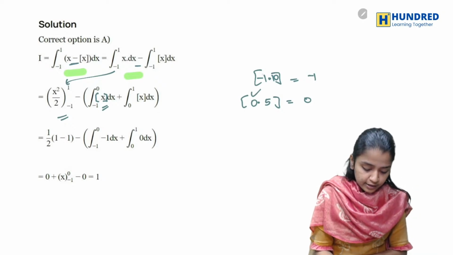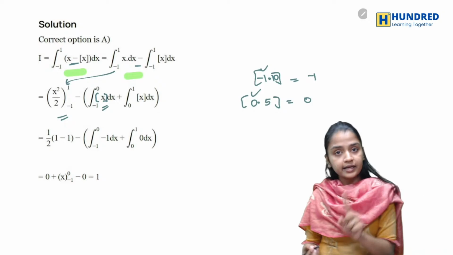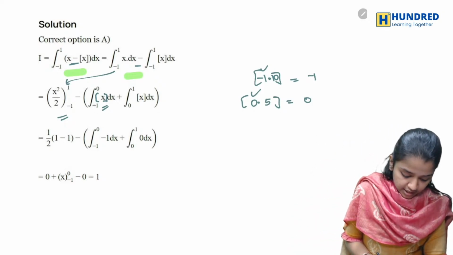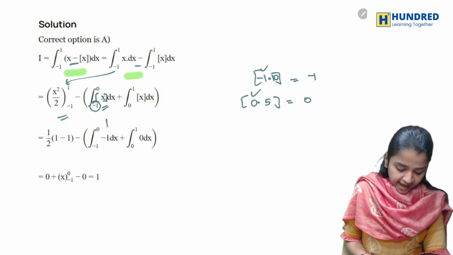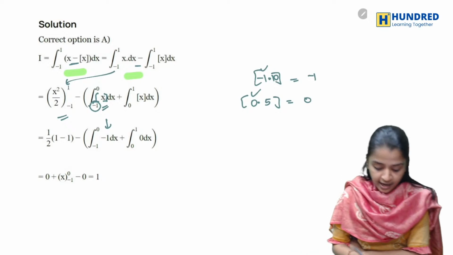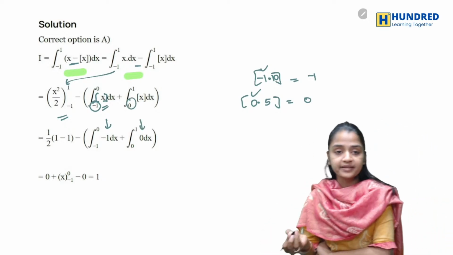So whatever values here and before, as a whole, you'll be writing in greatest integer. You already studied it. So here the lowest value is minus 1, and I have to write it, because in greatest integer basically I'll be writing the lowest value. And here the lowest value is 0, so I'm writing it as 0 directly.